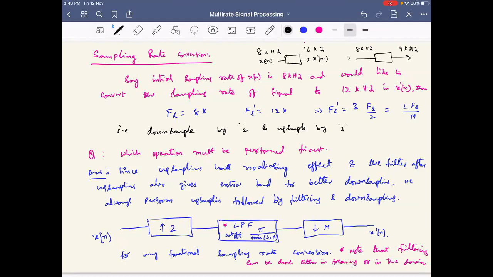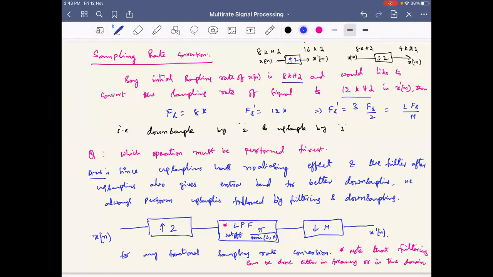Everyone is thinking, other students will answer. Eight to 4 is x of 2n. Okay, that's true, x of 2n, fine. What is the operation required is the question. Downsampling. Yeah, downsampling by how much? 2. Yeah. What's the operation required here, 8 to 16? Upsampling by 2.